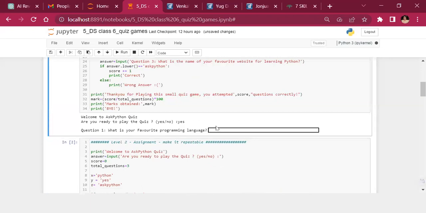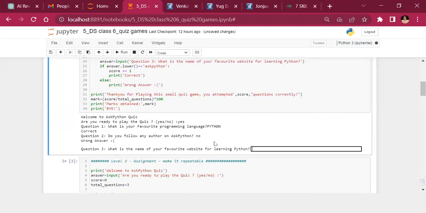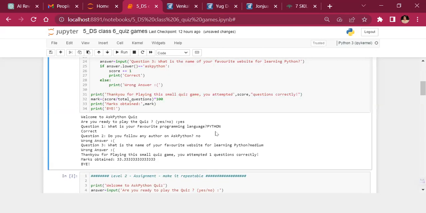What is your favorite programming language? See, I will write it in caps, Python, and it says correct. Do you follow any author on Ask Python? No. What is the name of your favorite website for learning Python? Right? So I've got 1 out of 3 right, and therefore it says you attempted 1 question correctly.